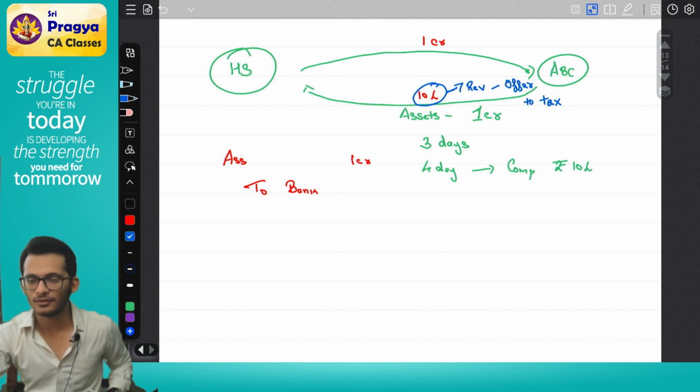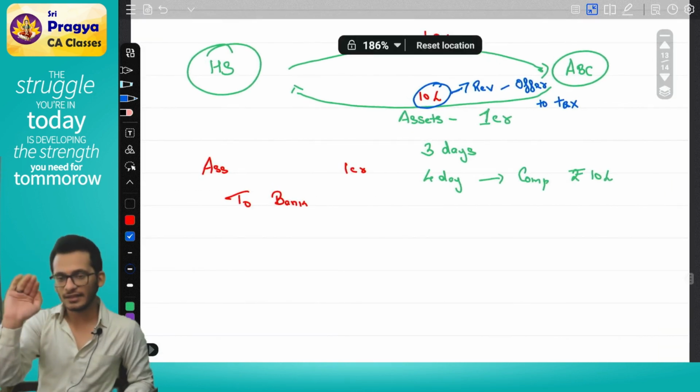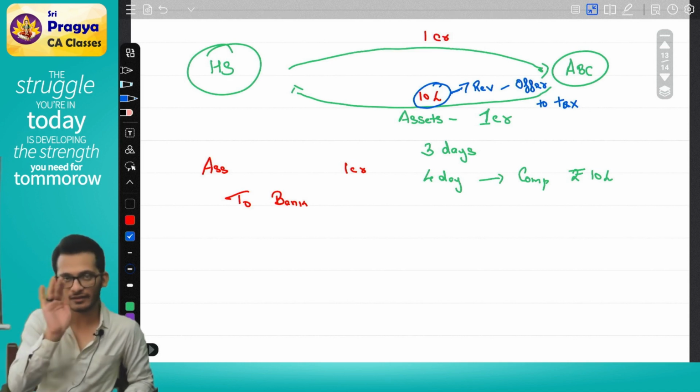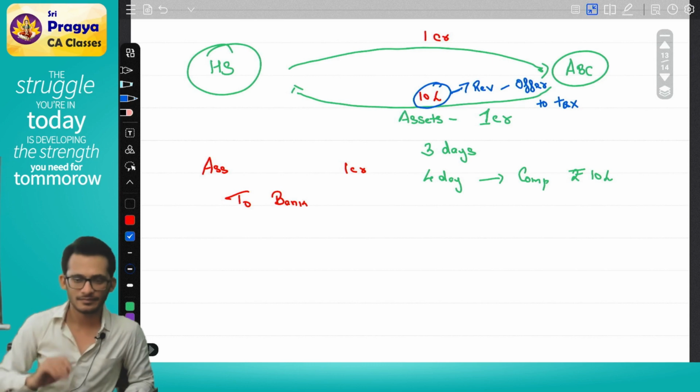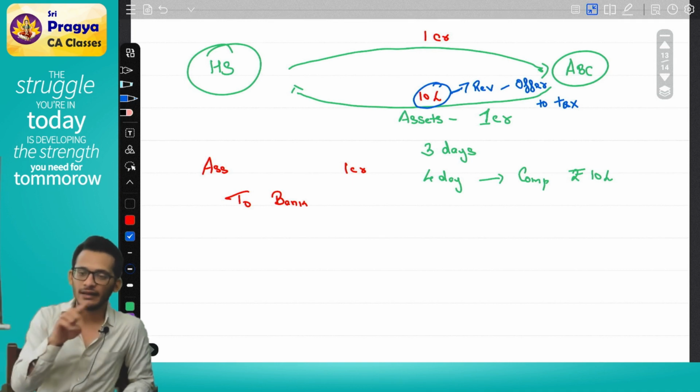Rahul, what does that mean? You're asking what is the difference? Yes, pertaining to the asset means it has come for the asset. Pertaining from the asset means it has come from the asset. Now understand, I told you when it comes to capital and revenue receipt, if it has come for the asset, it is a capital receipt. If it has come from the asset, it is a revenue receipt.